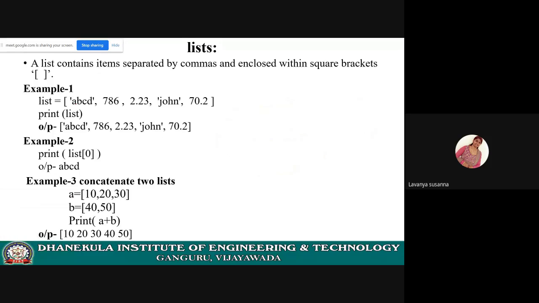Now let us see. You need to use an open square bracket and a close square bracket. Inside this, just give some data separated by commas, which represents a list. See the example.